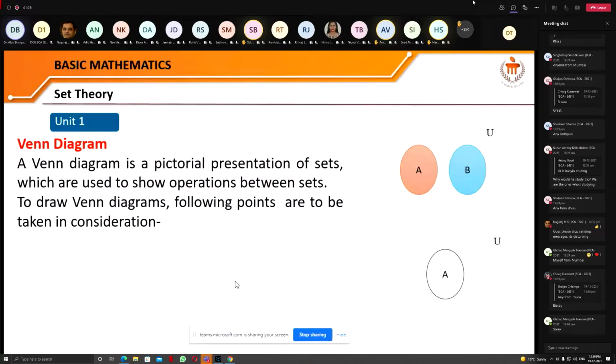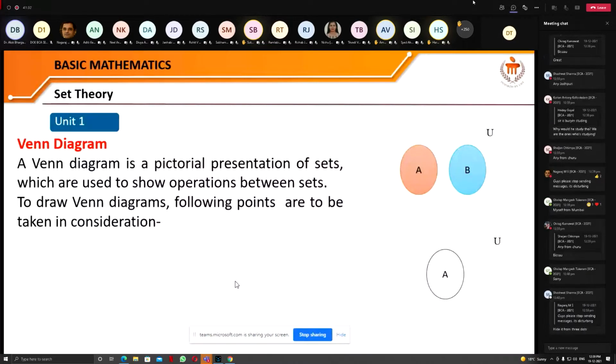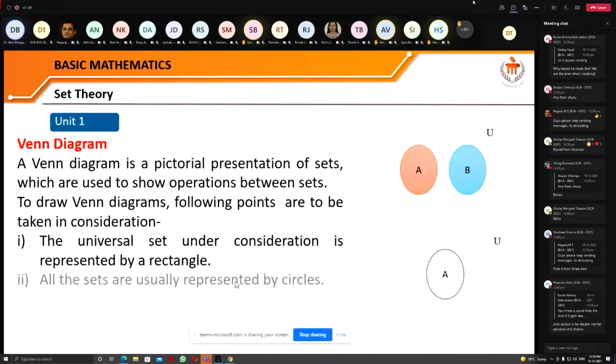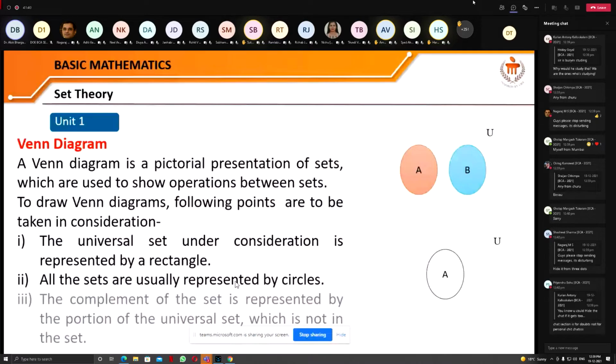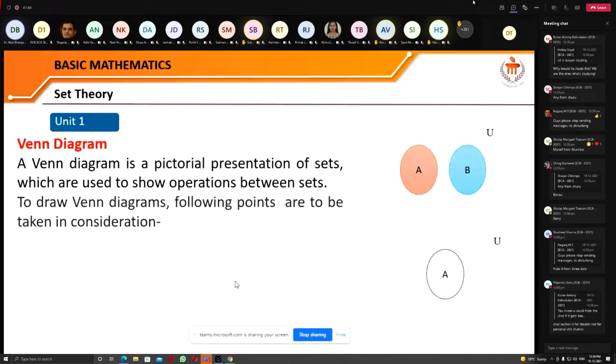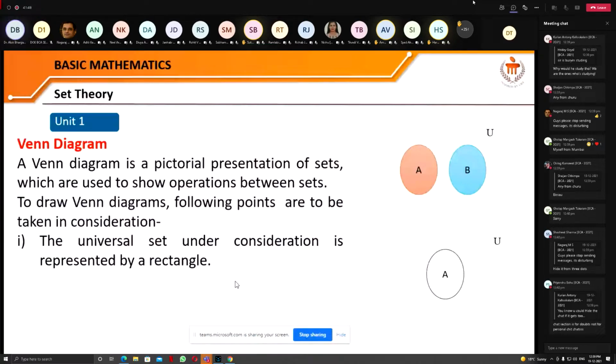And this Venn diagram is actually a pictorial presentation of sets, which are used to show operations between sets. And to draw these Venn diagrams, we follow certain points. Number one, the universal set under consideration is represented by a rectangle.